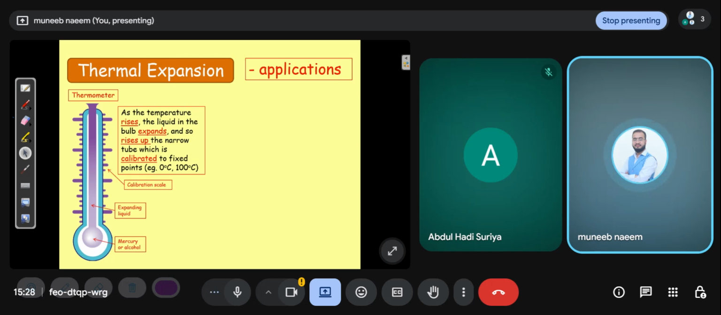There's another application of thermal expansion. You see the thermometer, and there is a bulb at the bottom of the thermometer with a liquid. When the temperature rises, the liquid expands and is pulled up, and we read the reading through this liquid. So when the temperature rises, the liquid expands. When the temperature falls, the liquid contracts. So you can easily see the reading in the thermometer through this expansion.